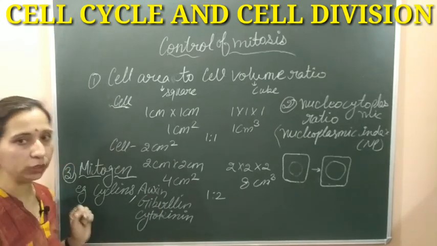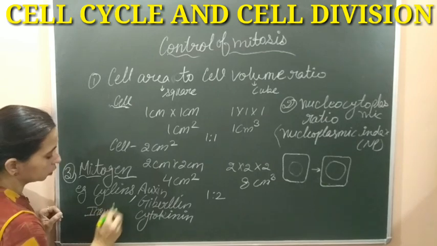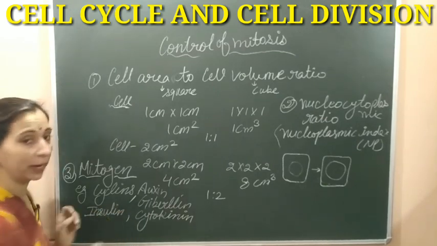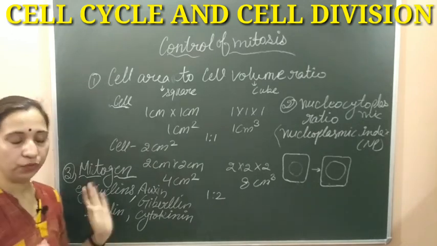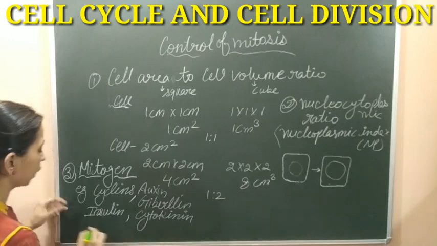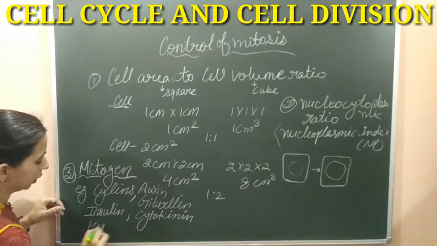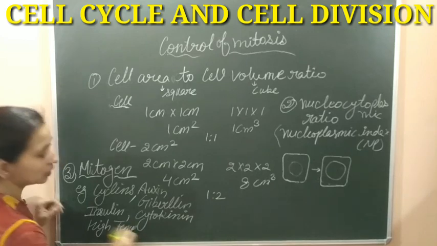Besides these, the hormone insulin also works as a mitogen. Insulin भी जो होता है वो mitogen की तरह काम करता है. And with this we can add one more example, high temperature. If the temperature increases, high temperature also stimulates the cell for cell division.